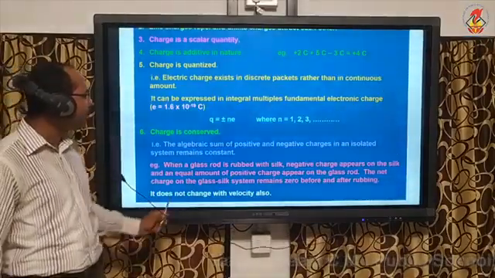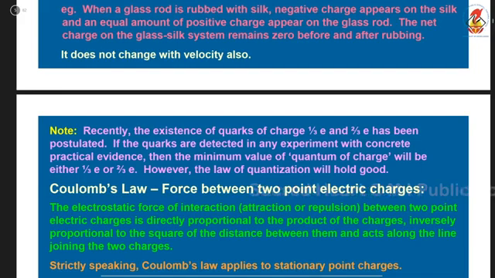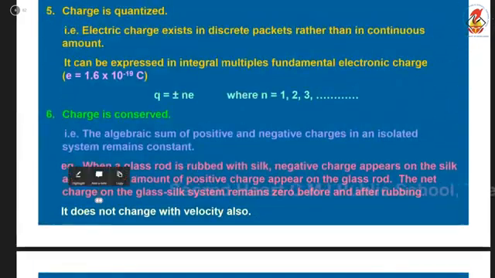Now, the next property, charge is conserved, which means that the total charge of an isolated system is always constant. Charge can neither be created nor be destroyed. It can only be transferred from one body to another. So the algebraic sum of positive and negative charge in an isolated system remains constant.